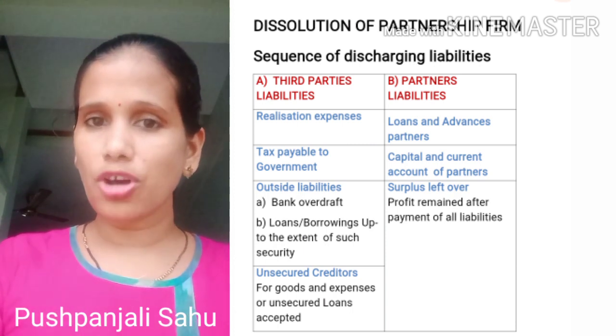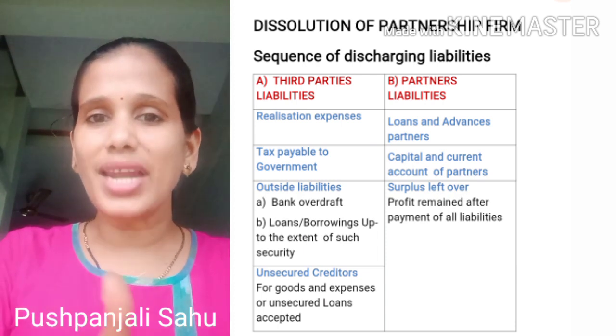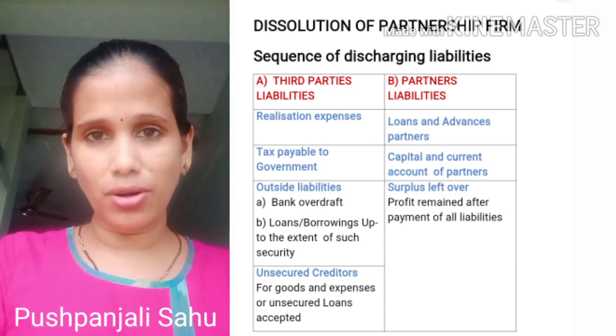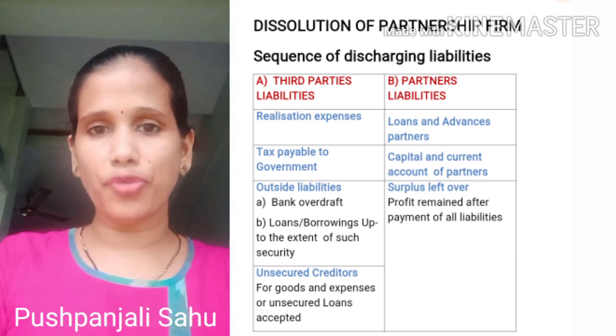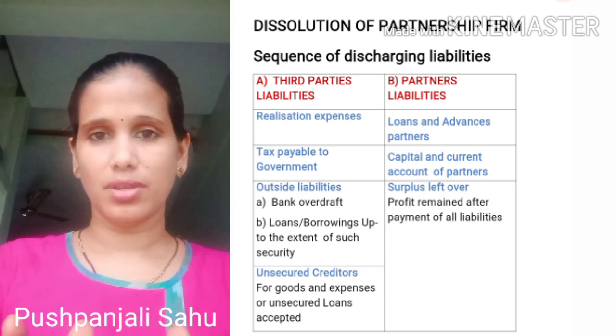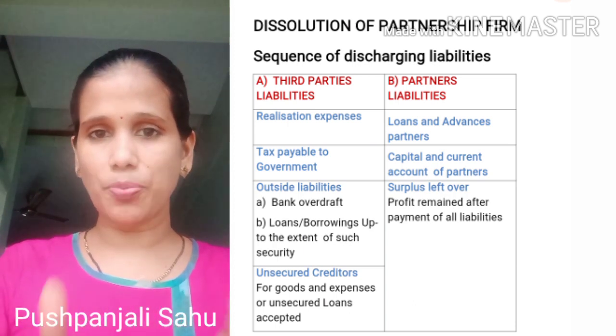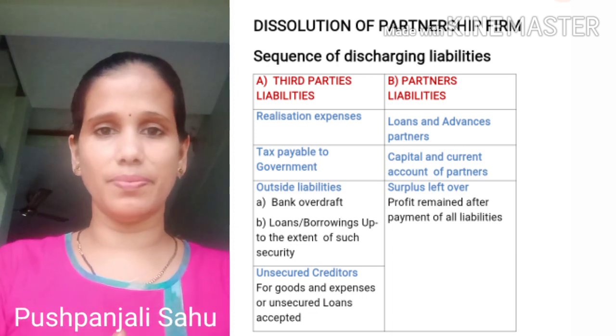Now after paying off all these balances, the amount which has been left will be termed as the profit or surplus of the partnership firm.